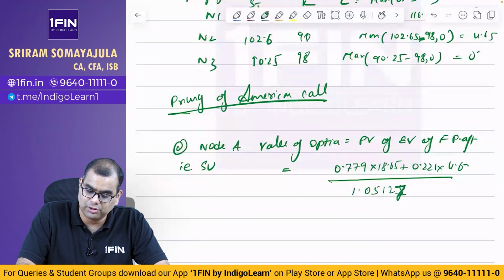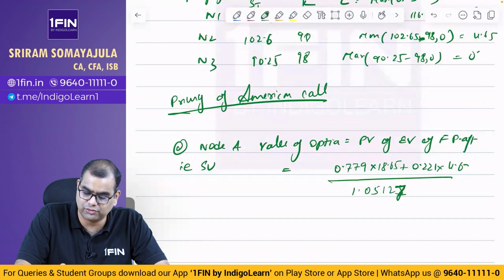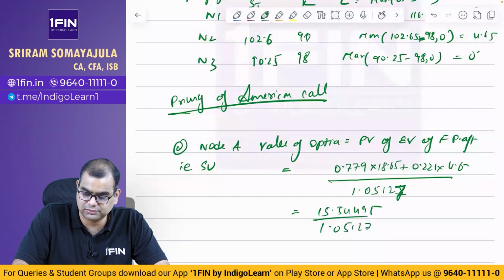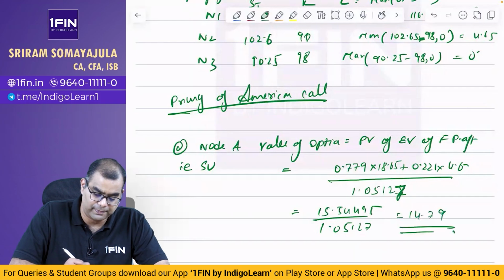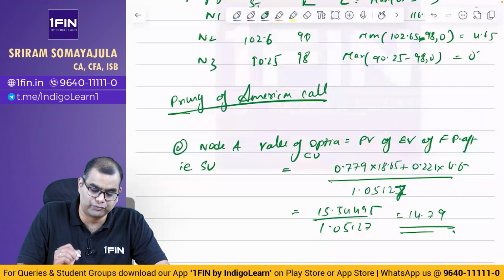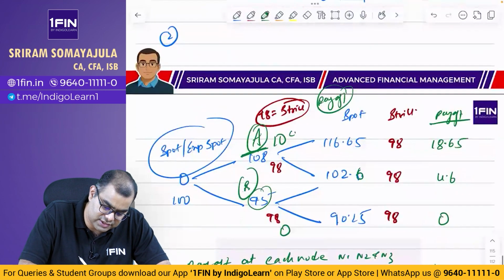Okay, so 0.779 into 18.65 plus 0.221 into 4.6 is equal to 15.54495 divided by 1.05127, that is equal to 14.79. So value of option at node A, that is CU. Okay, this is CU.